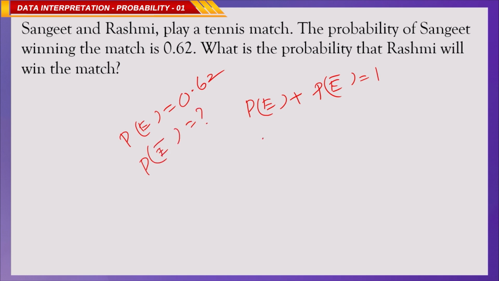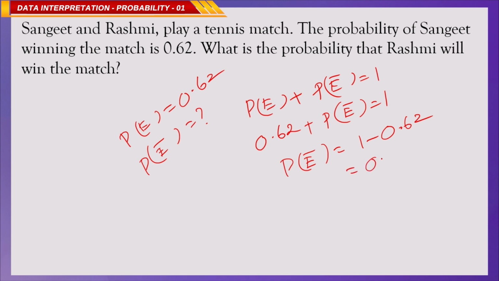So, 0.62 plus P of E bar is equal to 1, or P of E bar is equal to 1 minus 0.62. Of course, 0.38. So, the probability that Rashmi will win the match is 0.38. You can say that is the answer.